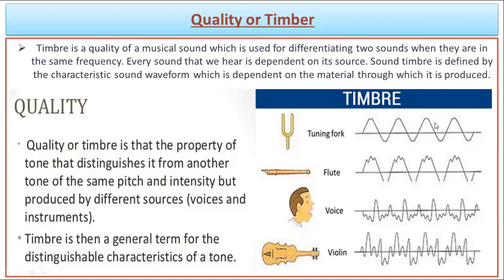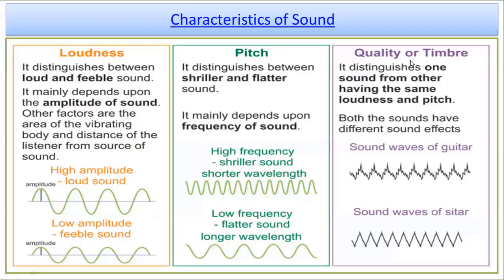So when we come across two or more sounds with the same amplitude and the same frequency, we can still recognize them as different in nature because of their own specific character. For example, if you have your back turned and two musical instruments, a guitar and a harmonium, are played with the same amplitude and the same frequency, you can easily identify which sound is of which instrument. That is because both instruments have a character of producing sound in a specific manner, and that gives it that particular quality.